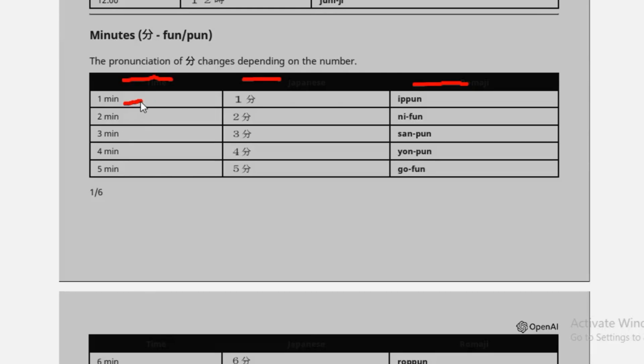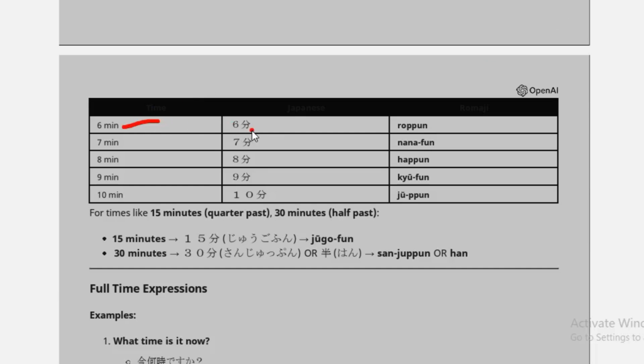So 1 minute means ippun, 2 minutes means nifun, and 3 minutes means sanpun. 4 minutes means yonpun, 5 minutes means gofun, 6 minutes means roppun, 7 minutes means nanafun, 8 minutes means happun, 9 minutes means kyufun, and 10 minutes means juppun.